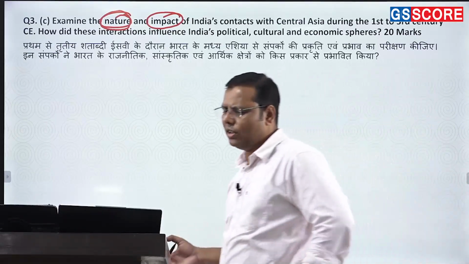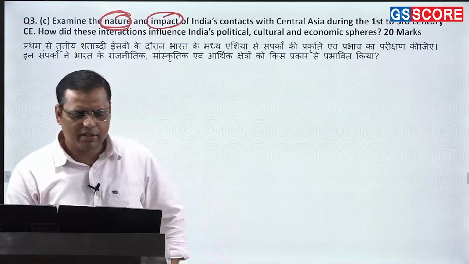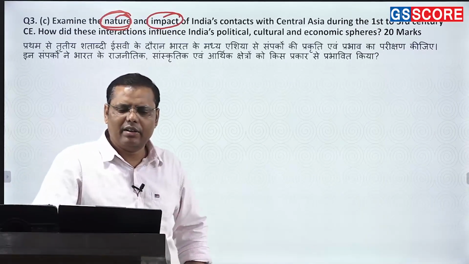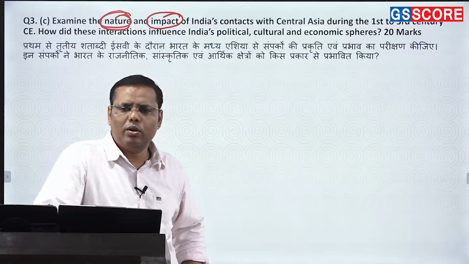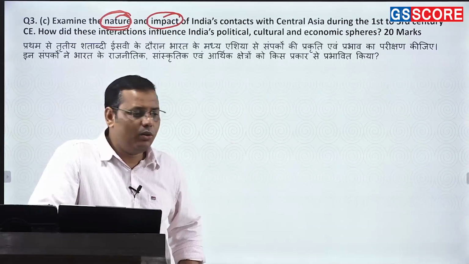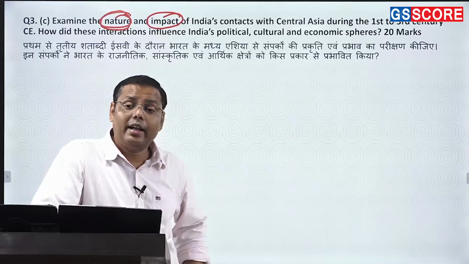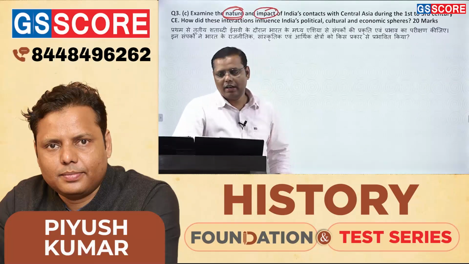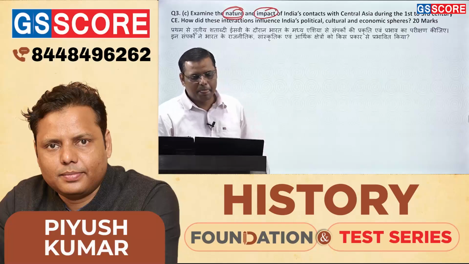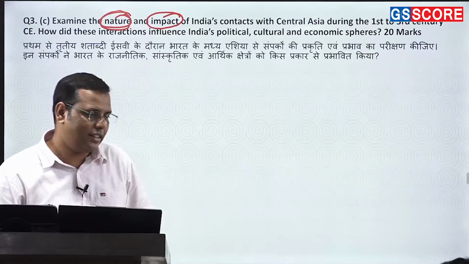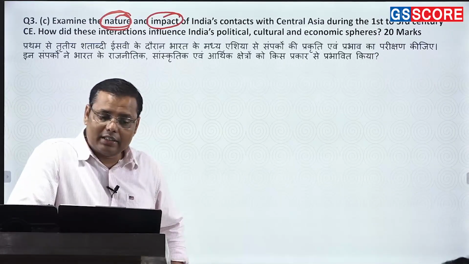When it comes to historians, frankly speaking, there is no need to write greatly about the historians in this part. But yet I can say that there are a couple of scholars you can quote that would be good, such as A.L. Basham. A.L. Basham is the person who calls it a great bridge between Central Asia and India. Undoubtedly it is a very important remark by him. Apart from that, you can talk about Upinder Singh. She herself has talked about this interaction and innovation. That was a period of interaction and innovation.